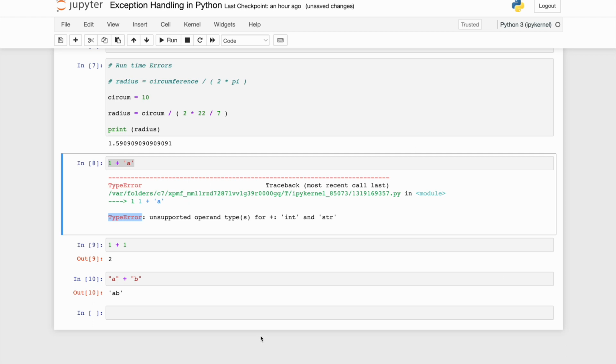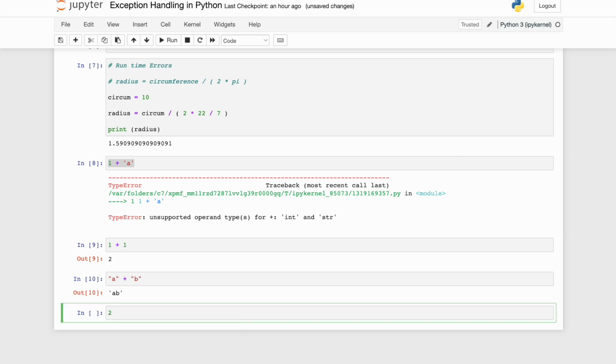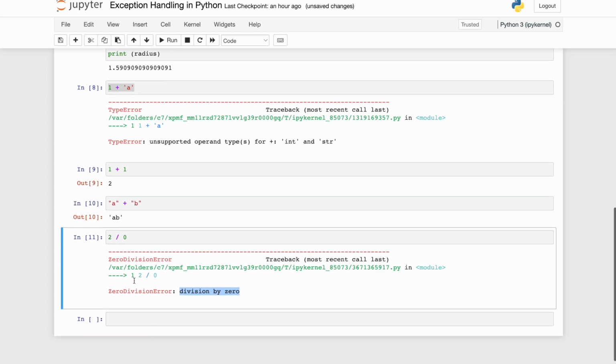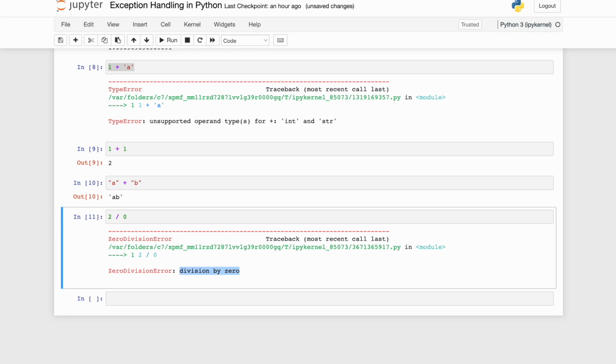Okay, now let's see another example. 2 divided by 0. Now if you know, friends, from your basic mathematics, the division by 0 is usually not defined. It's a very huge infinite undefined kind of value. So Python will also throw an exception, a zero division error, that the division by 0 is happening over here. I do not know how to represent this very large infinite type of value. Okay, so that was another example.